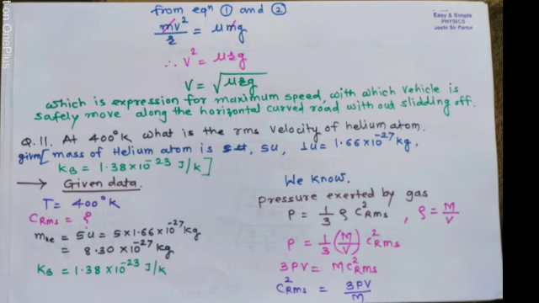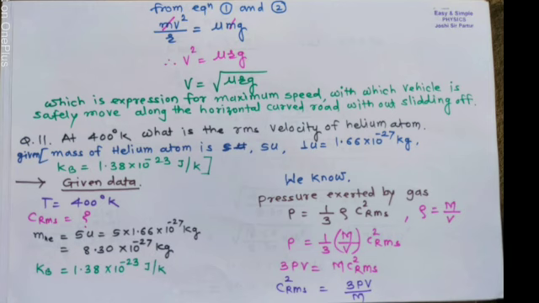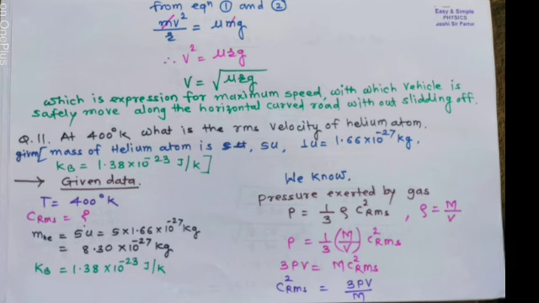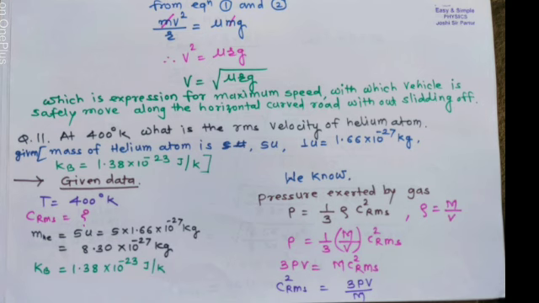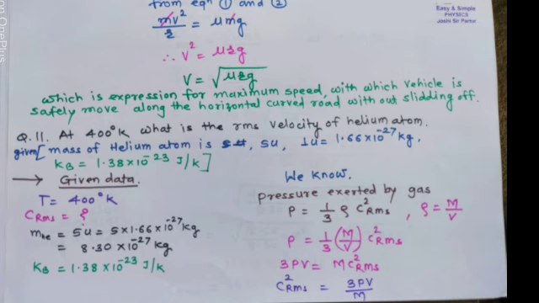From equations 1 and 2, mv square upon r equals mu m g. The m gets cancelled. So v square is equal to mu r g. Therefore, v equals square root of mu r g, which is the expression for the maximum speed with which a vehicle can safely move along the horizontal curved road without skidding off.